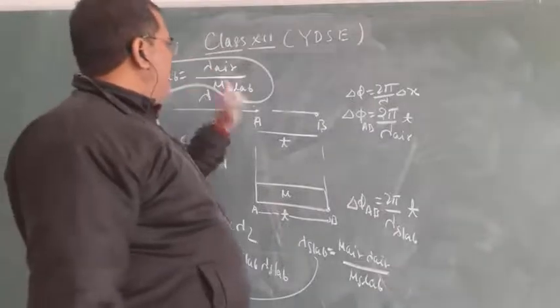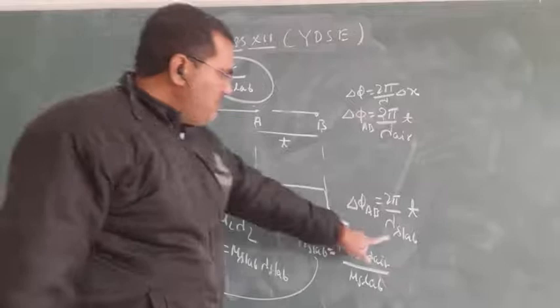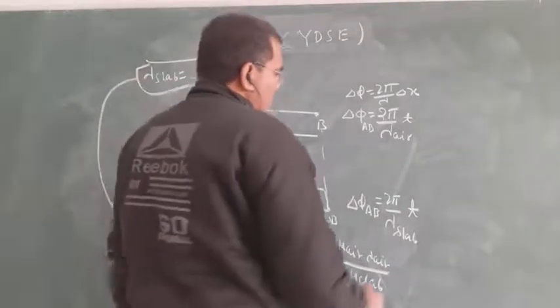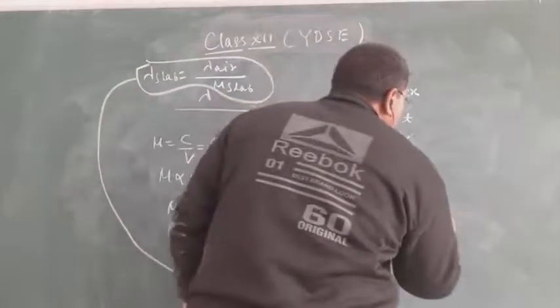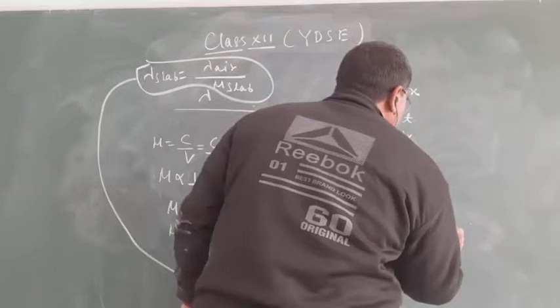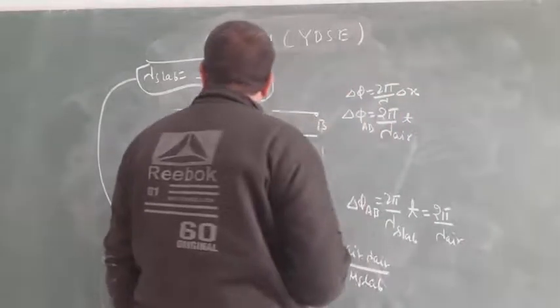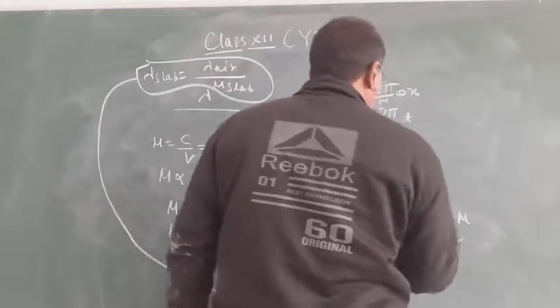Lambda slab equals lambda air upon mu slab. So replace it: 2 pi by lambda air upon mu slab.